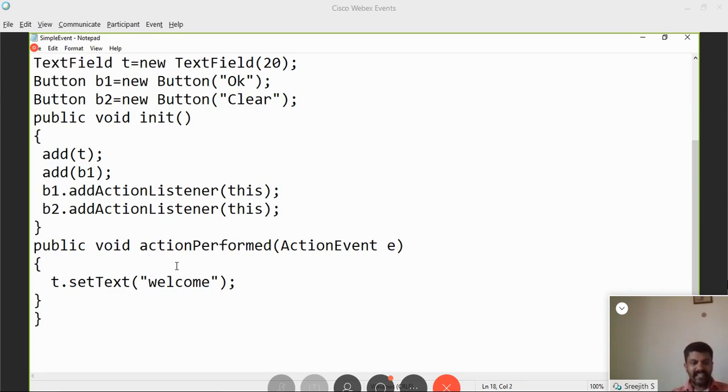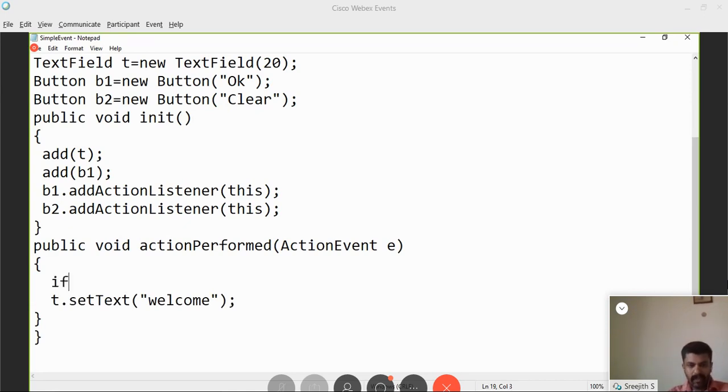So inside this action performed, I have to identify which button is clicked. So I have to make use of this particular object e of action event. I have to write, if e dot get source is equal to b1. There are different ways of doing this, this is only one method. If e dot get source equal to b1 means I have clicked the b1 button.